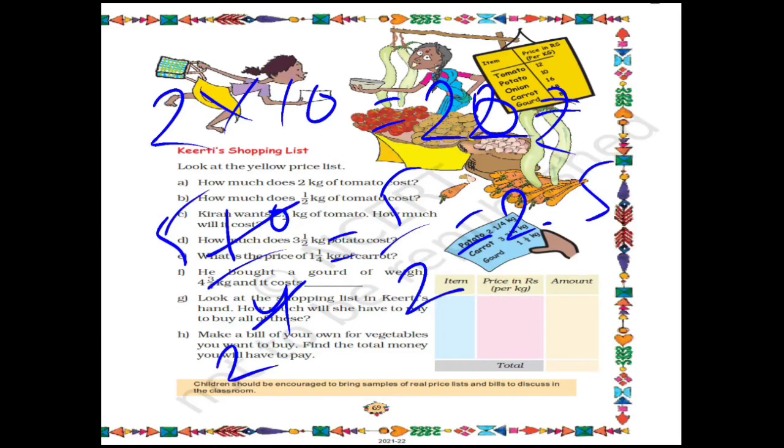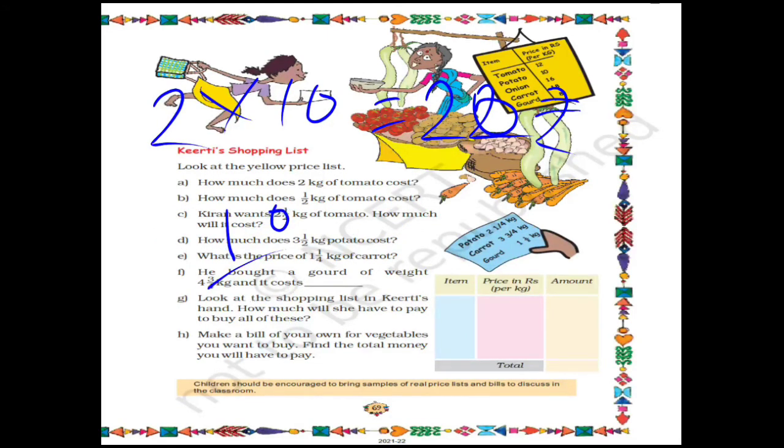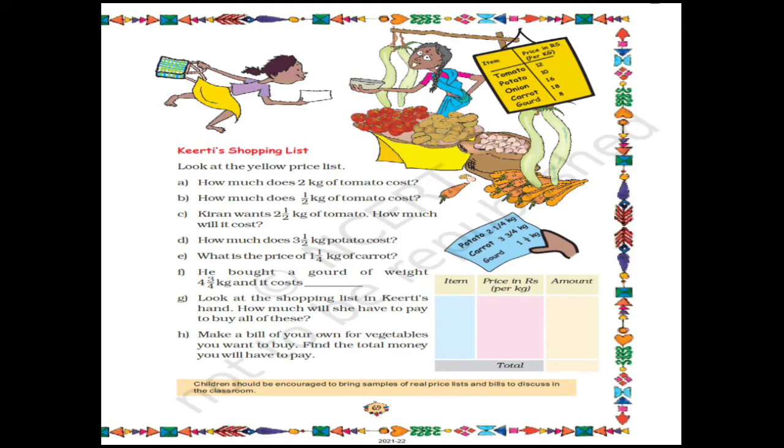So let's add 20 and 2.5. What will be the answer? The answer will be 22.5 rupees. I hope this much is clear. Now the next things, carrot and gourd, you have to do by yourself.